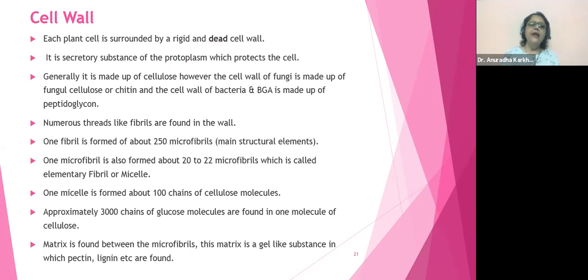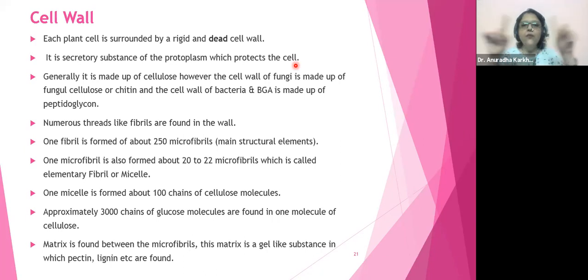It is made of secretory substances of the protoplasm which protect the cell. So what exactly is it? It is made up of the secretions of the cell's protoplasm. The cell only is going to secrete something. The cell only is going to make something that is ultimately going to form the cell wall.